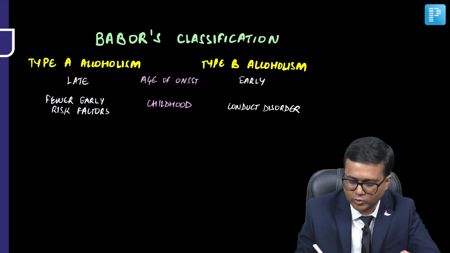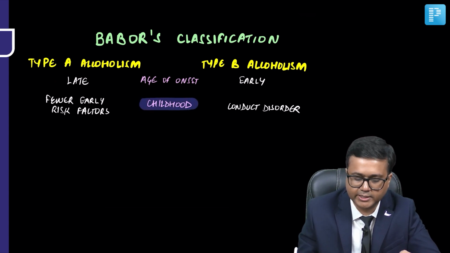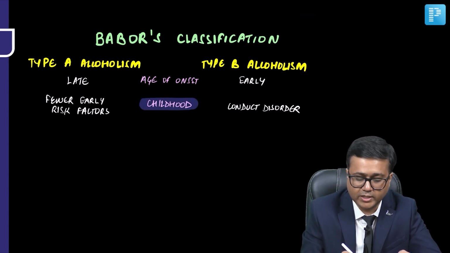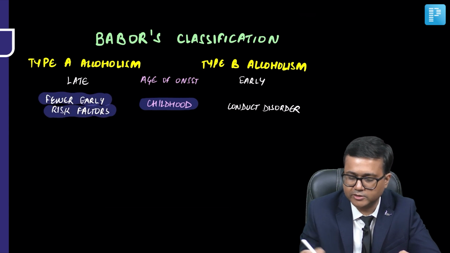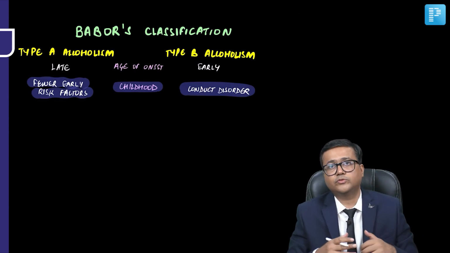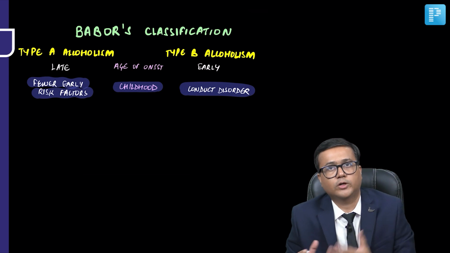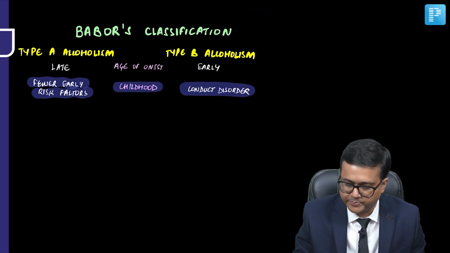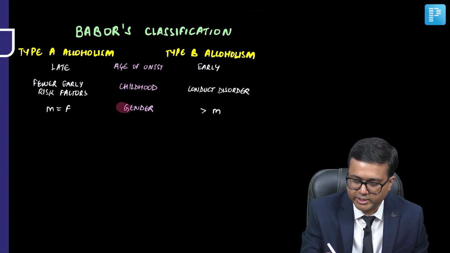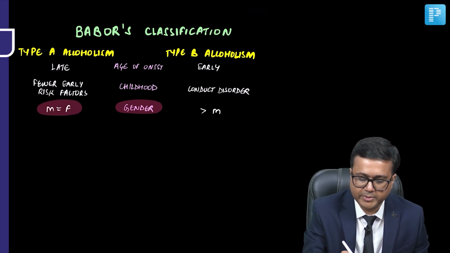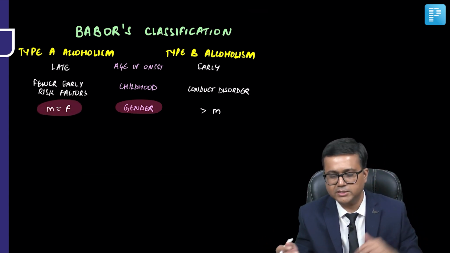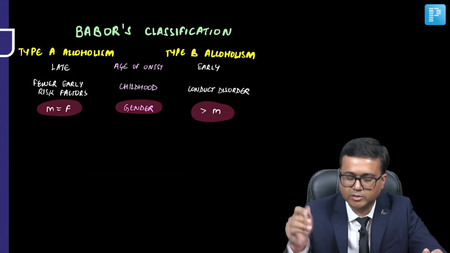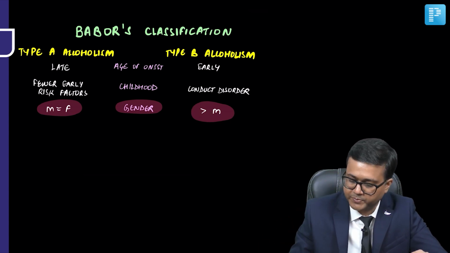Second, when we talk about childhood, type A usually has fewer early risk factors, while type B has more risk factors, such as conduct disorder in childhood. Then coming to gender, type A may be seen equally in both males and females, while type B is more common in males.